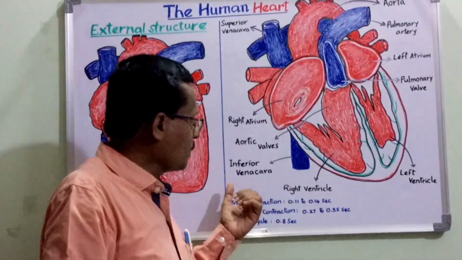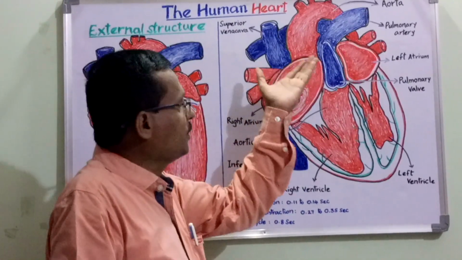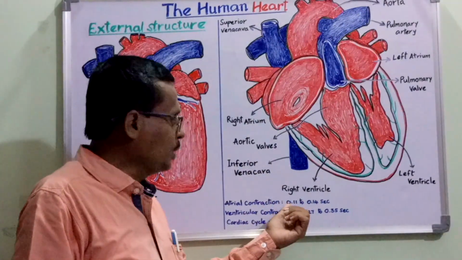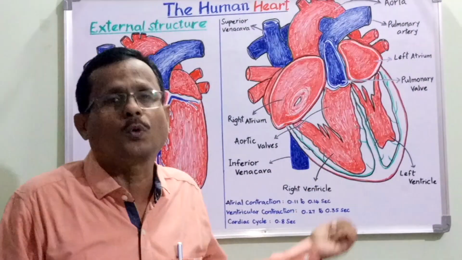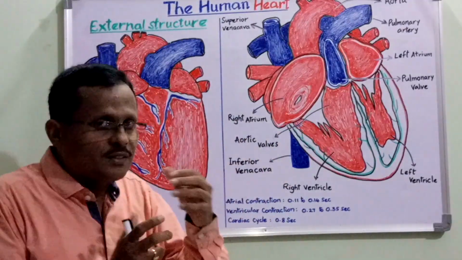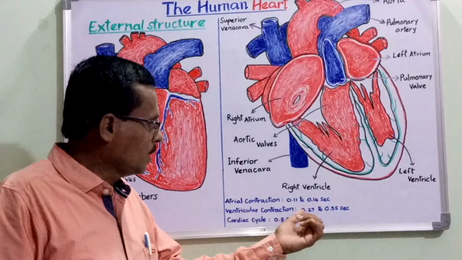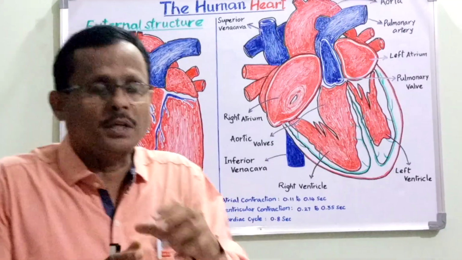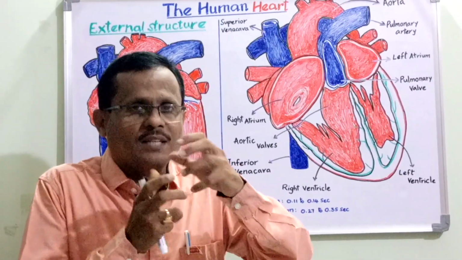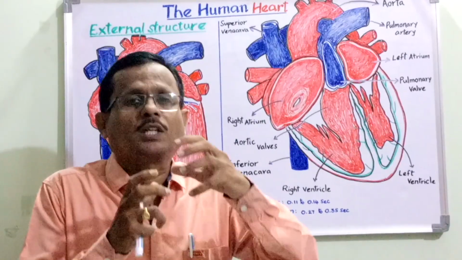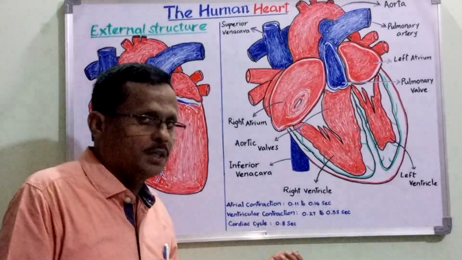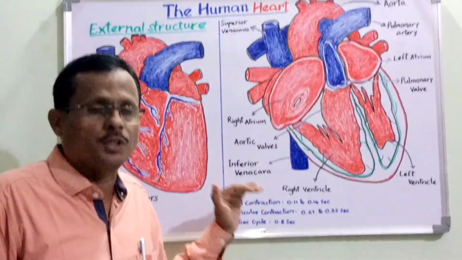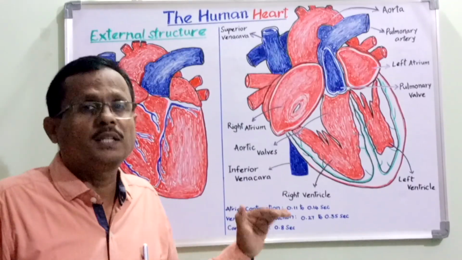Now the atrial contraction, that is the systole of the atrium, takes roughly about 0.11 to 0.14 seconds, and the ventricular contraction roughly takes about 0.27 to 0.35 seconds. And altogether, one contraction and one relaxation we call one cardiac cycle. This cardiac cycle will take 0.8 second. So this is a rough calculation with regards to the heartbeat rate, a cardiac cycle.